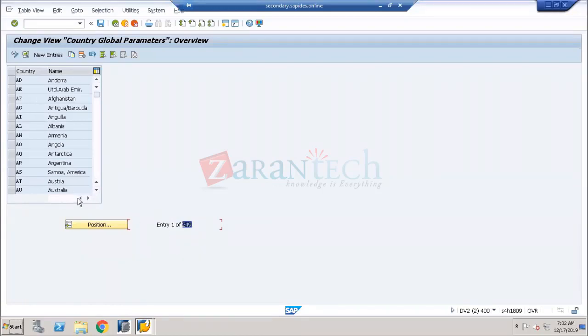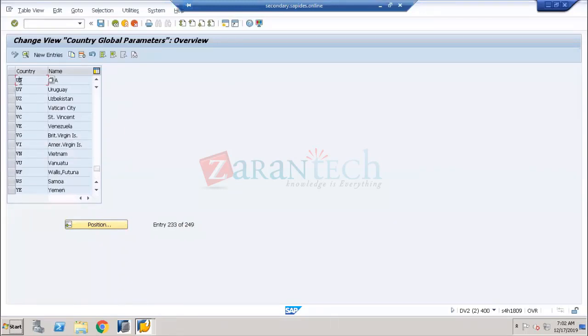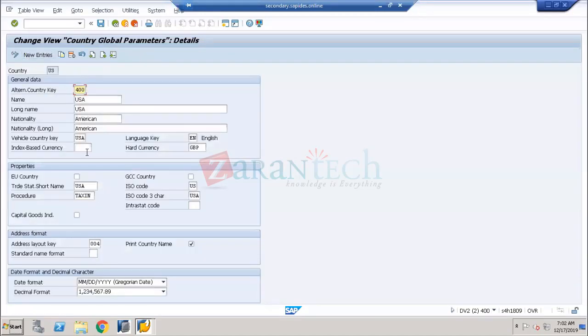These are the countries. For example, if I go to US, US is already there. If I select it and want to see the details, now you can see the details here. What is the tax number, everything here. The country name is USA. The country code is US, and here are the date format and the currency decimal format. Like this, you can see the ISO code, the International Standard Code, is the 2-character US. This is what exactly I have defined for my country.